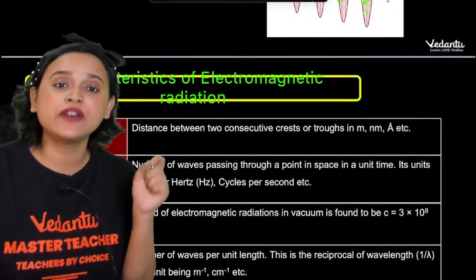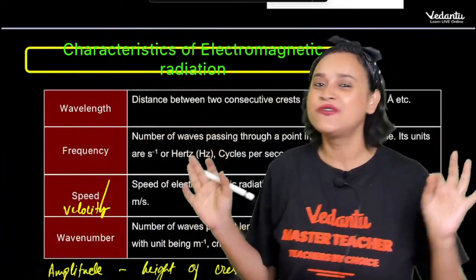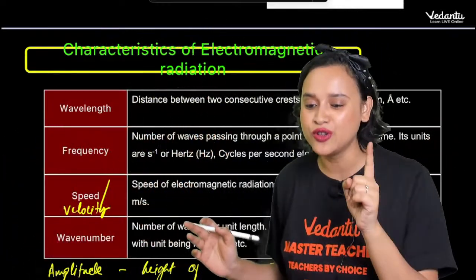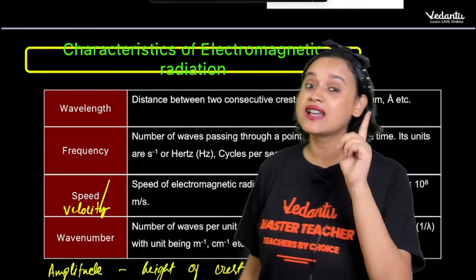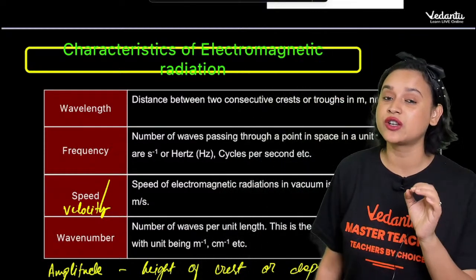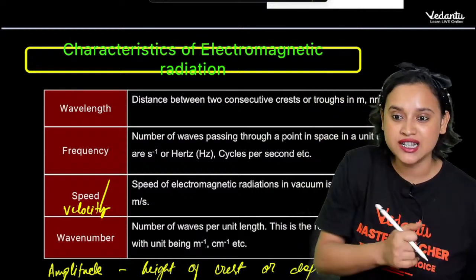Then we come across frequency. What is frequency? You have known frequency from a very young age, isn't it? Frequency is the number of oscillations per second.